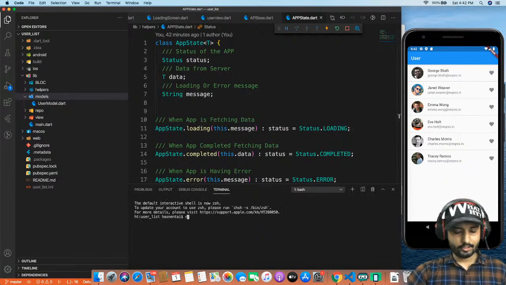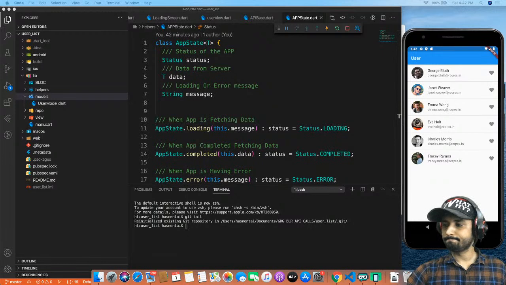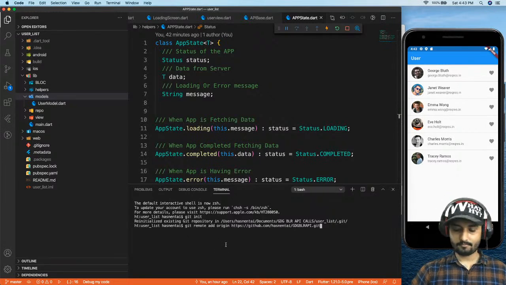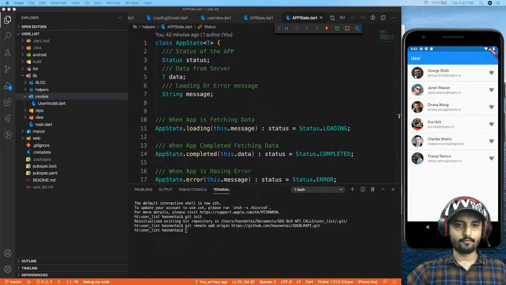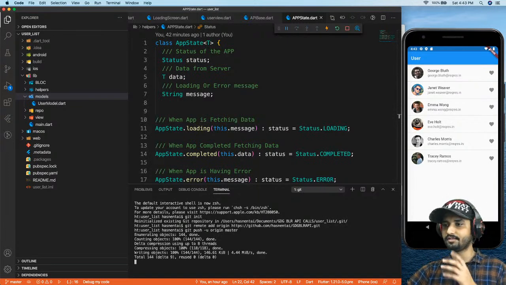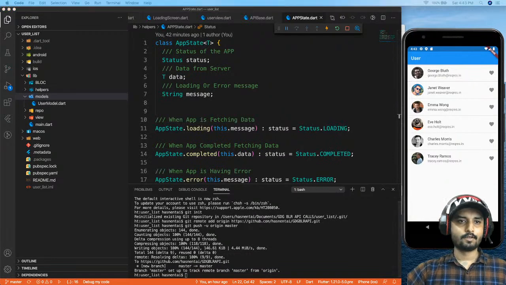Okay, I'm going to init my GitHub repository. I don't need a readme.md. I'm going to push a message, add my origin, and push it right over here. Okay, so this is going to push the code on GitHub. You can check the repository. I'm going to share the URL.